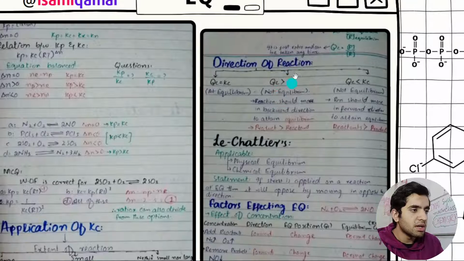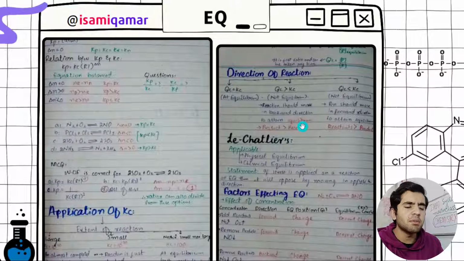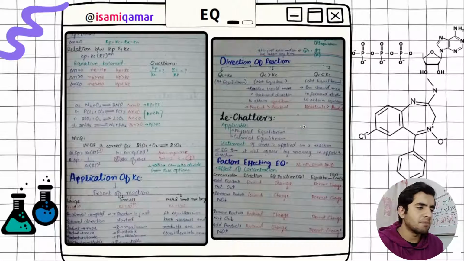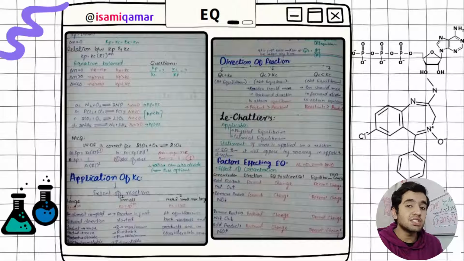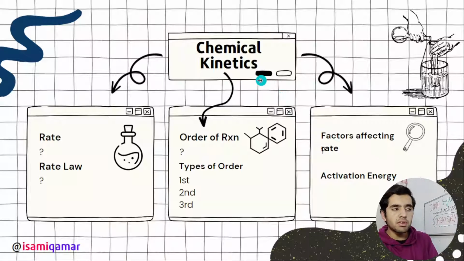This is just the ratio of concentrations taken at any time. But Kc is achieved at a specific time, when the forward reaction becomes equal to the backward reaction. Then we have chemical kinetics.